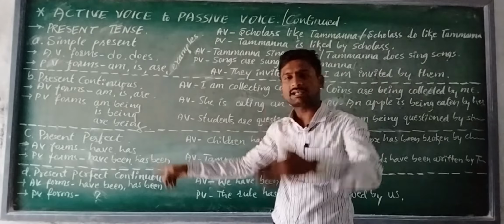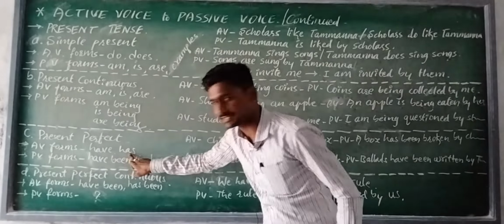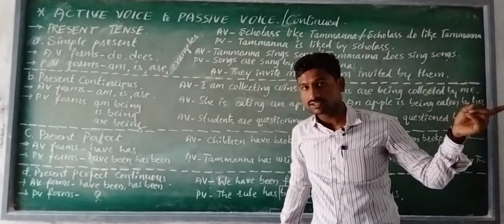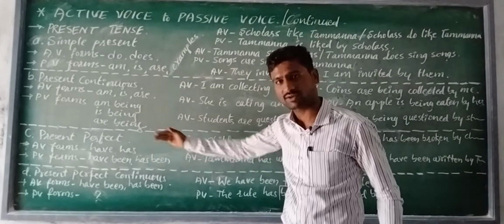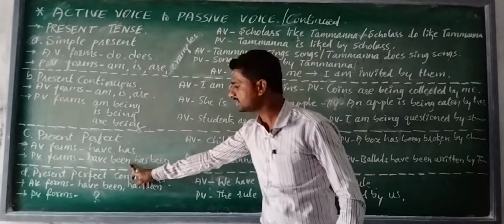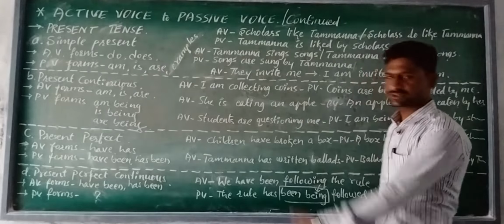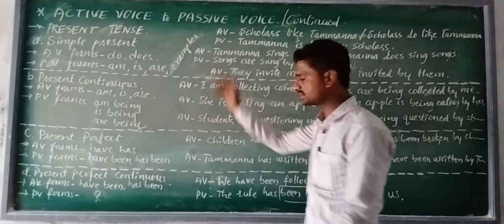Yes, the helping verbs of active voices are have, has. In the last class, the helping verb had was used. Here have, has for active voices, and the helping verbs of passive voices are have been, has been. Yes, my dear students, look at the examples of the third part in present tense.